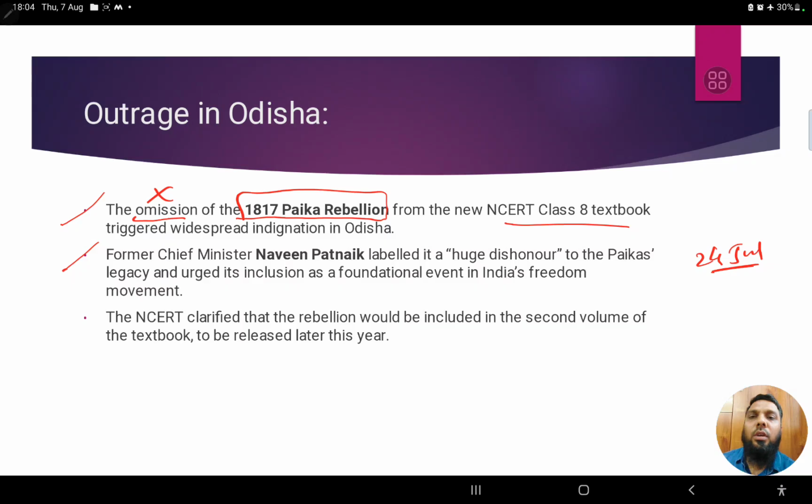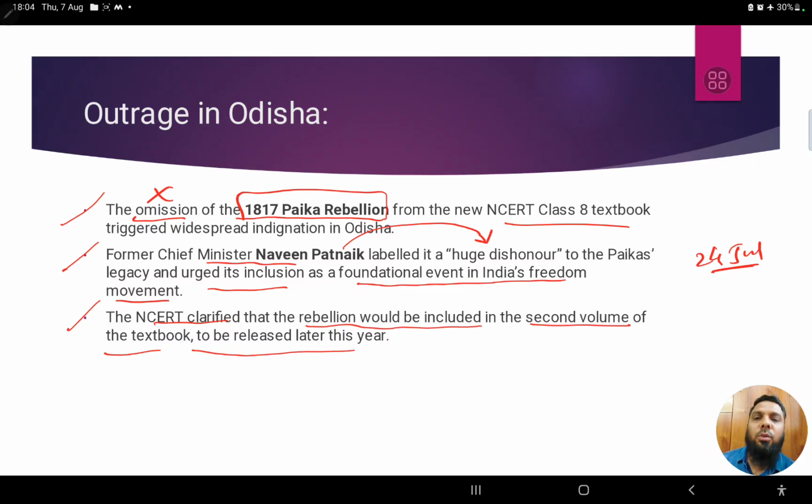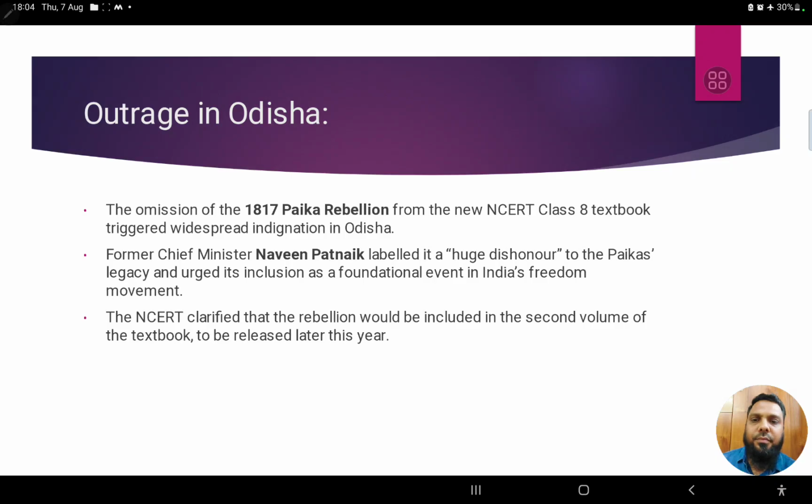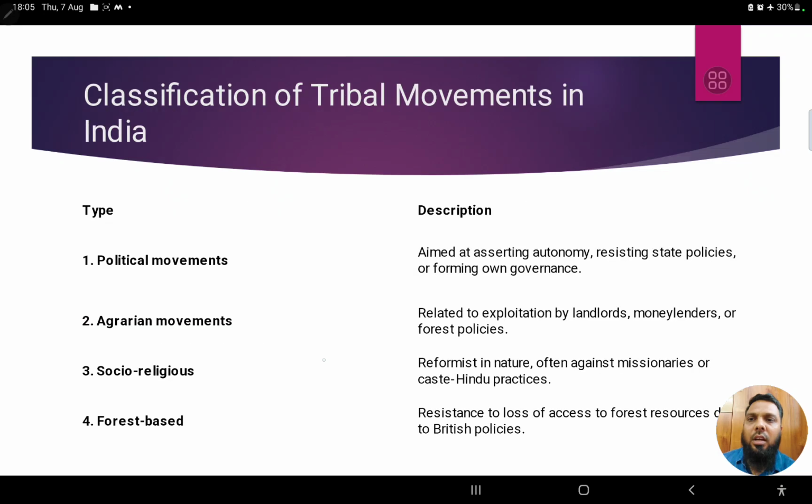Therefore, this led to former Chief Minister Naveen Patnaik labeling it a huge dishonor to the Paikas' legacy, and he also urged its inclusion as a foundational event in India's freedom movement. NCERT then clarified recently that the rebellion would be included in the second volume. We have released only the first volume of the textbook. In the second volume, which is yet to be released later this year, we would definitely include this topic. So that's the response of NCERT which has recently come, right?